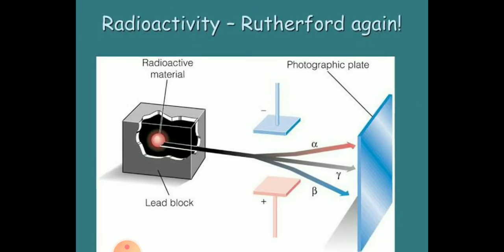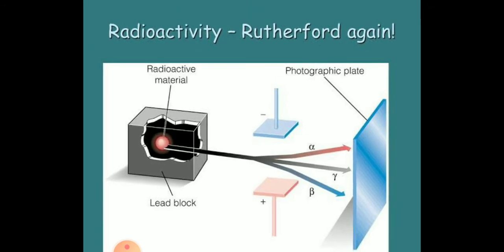This experiment was performed by Rutherford. So those rays which deviate slightly towards the negative charge plate are called alpha rays. Those rays which bend towards positive are called beta rays, and those which did not bend are called gamma rays.